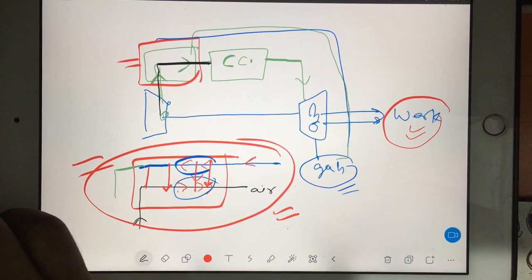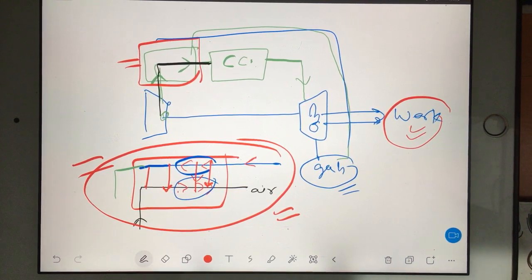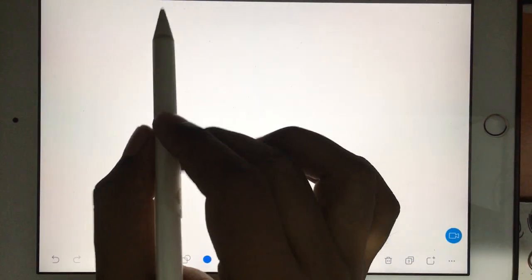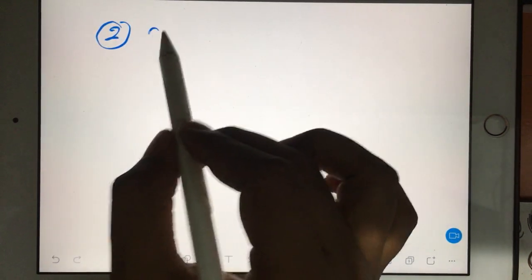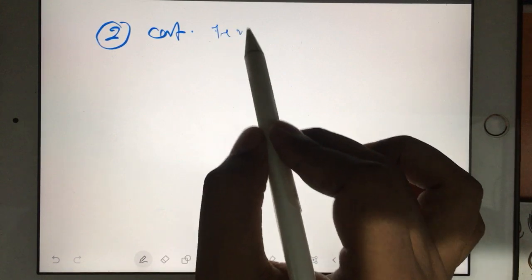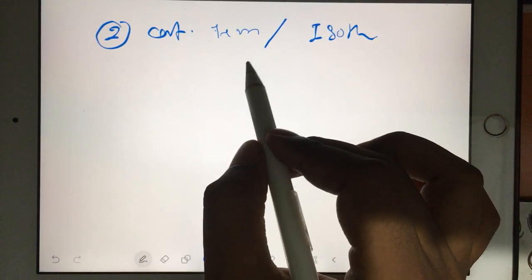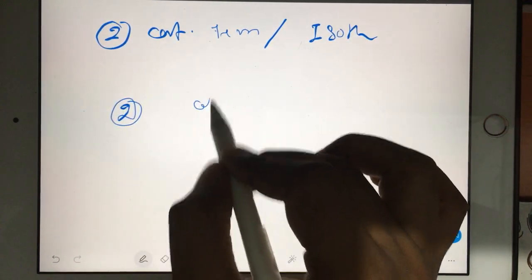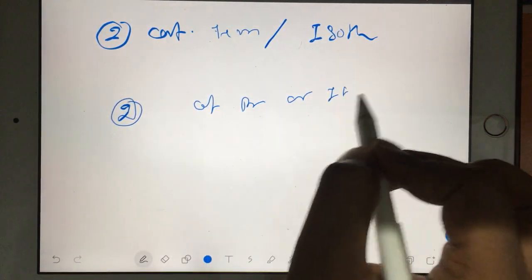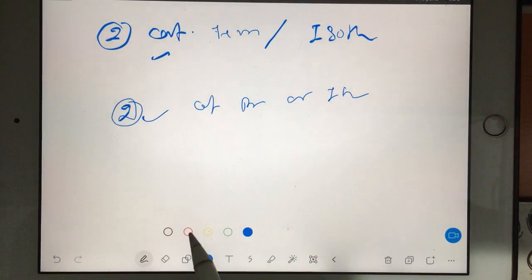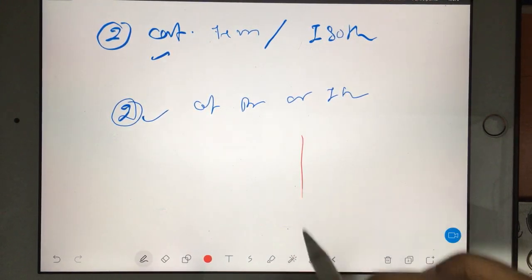Okay, now we can go for another cycle, the Ericsson cycle. In the case of the Ericsson cycle, two constant temperature, or you can say isothermal, and two constant pressure, or you can say isobaric, processes are there. Let's understand them on a PV diagram.